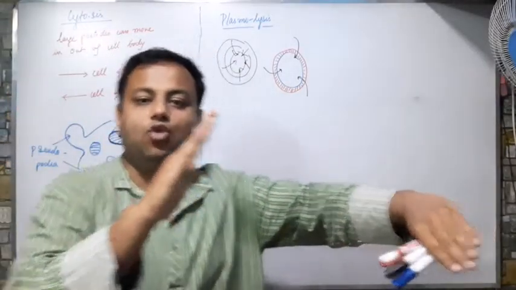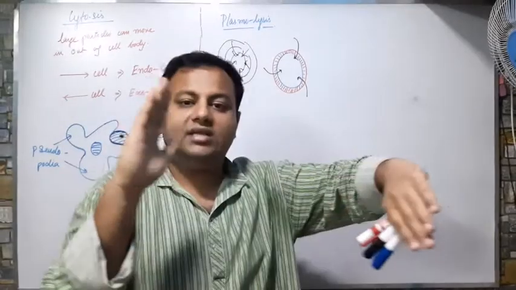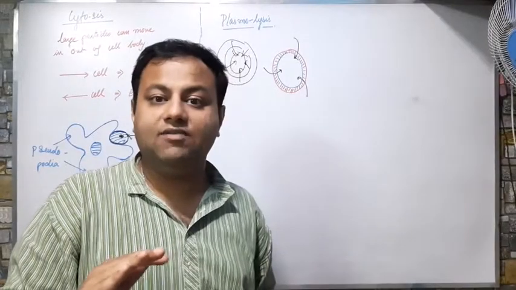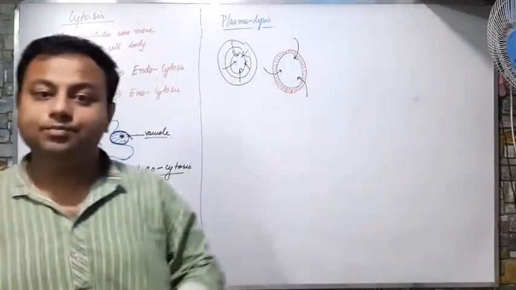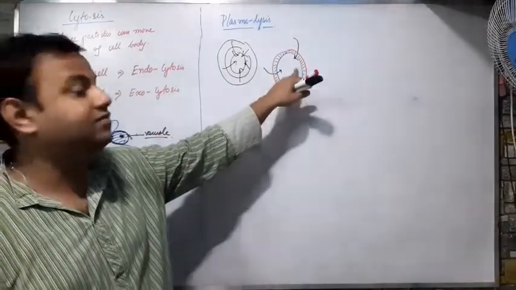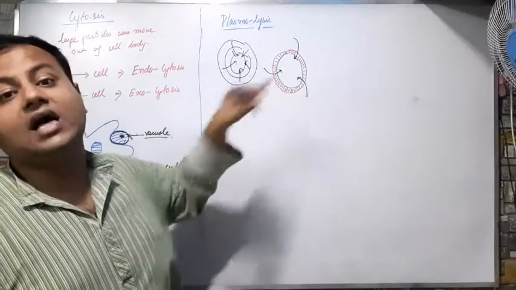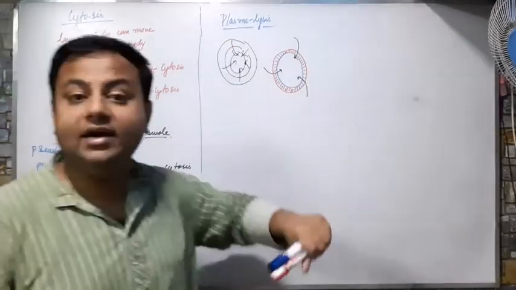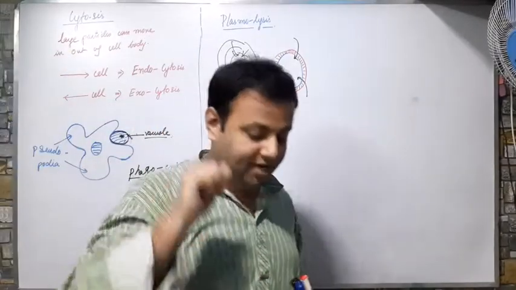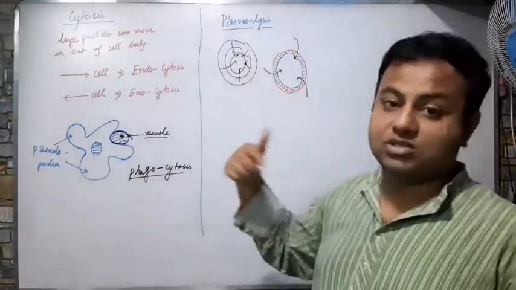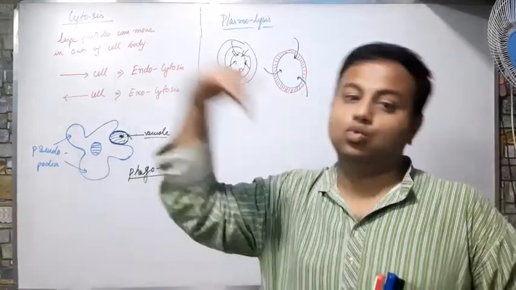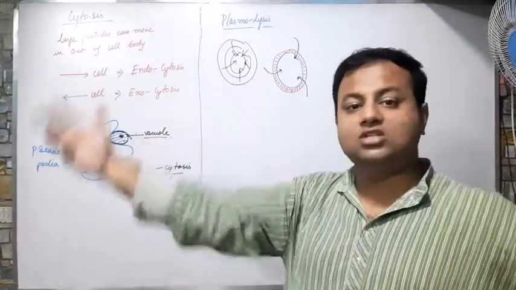The cell membrane will strike the cell wall. The moment it strikes the cell wall, the cell wall gives an opposite force to the cell membrane, which will push the jelly inside, push the fluid inside. So it will create a pressure inside that will not allow the external fluid to come in. Let me repeat. When there is endosmosis, the liquid or fluid substance is coming from the outside to the inside. The cell will go on swelling and swelling.